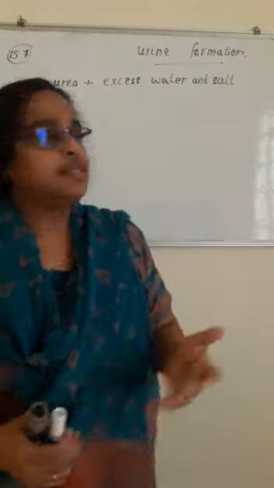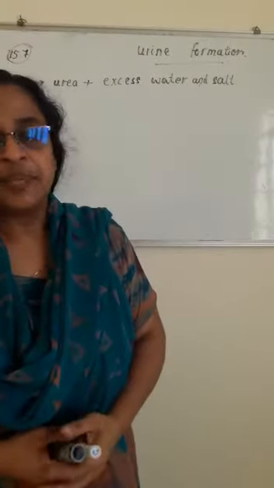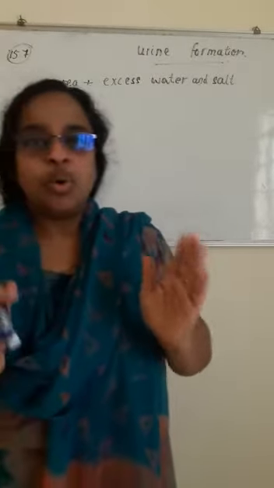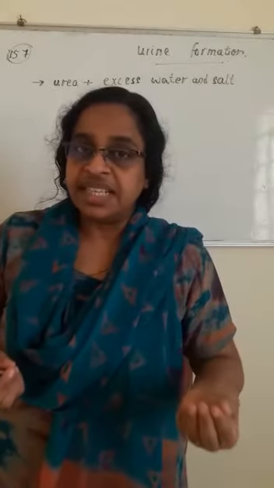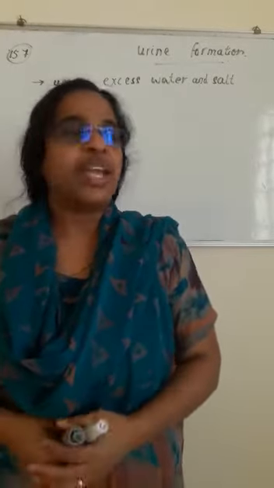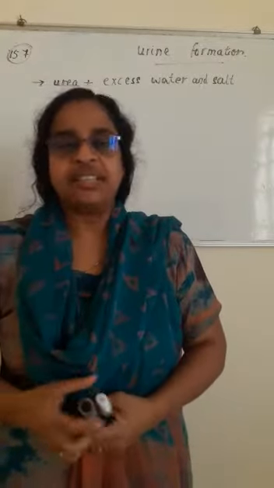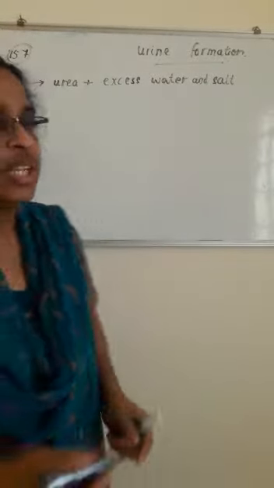So how this urea is formed, that we have already learned. It is when we eat more protein, which is needed for our growth. When more protein is taken, the excess protein cannot be stored in the body.